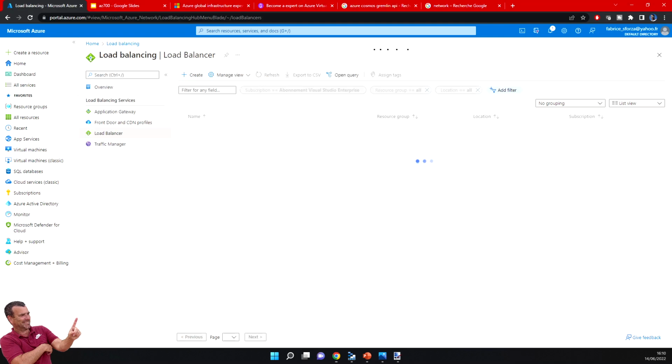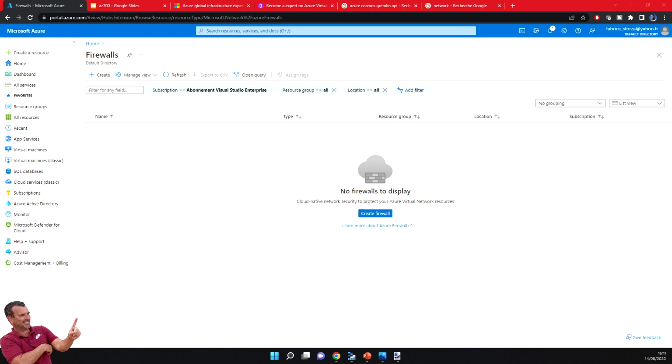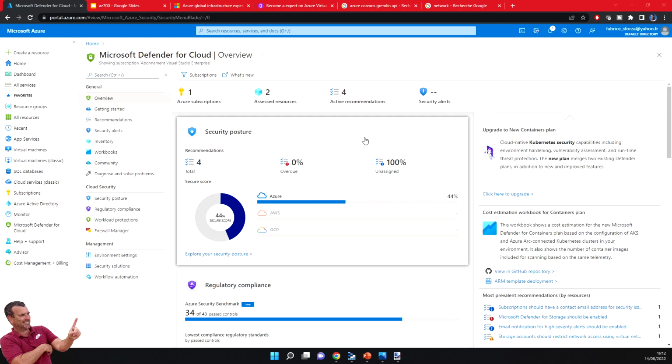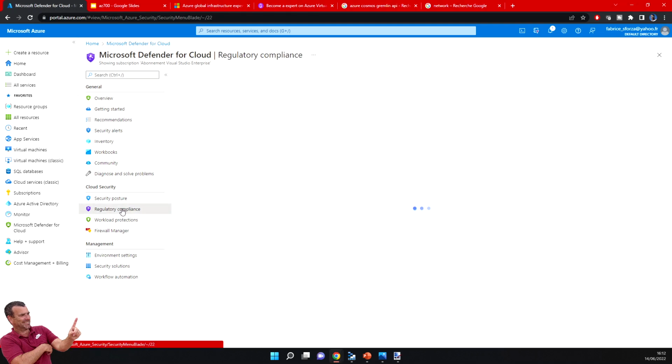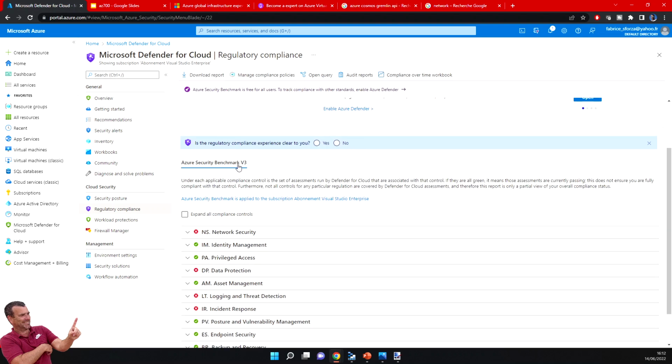network. We'll cover all the load balancing solutions: application gateway, Front Door CDN profile, load balancer, and traffic manager. Wow, from layer 3-4 to layer 7. We'll see how to install firewall and also firewall manager. We'll see what is Microsoft Defender. We'll see the regulatory compliance, how to be sure that all your resources are compliant with the network security benchmark